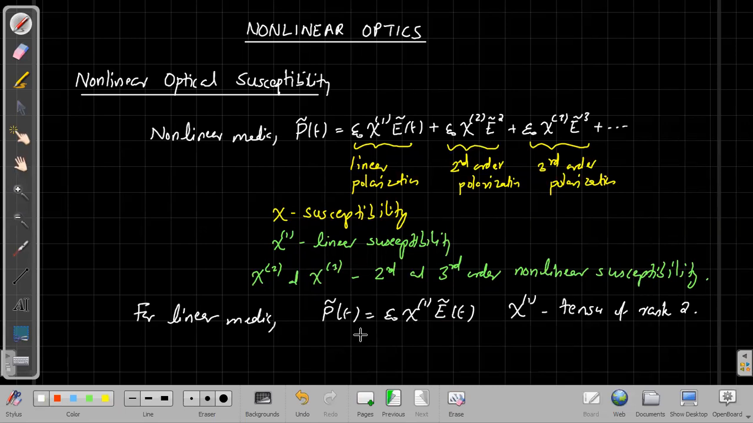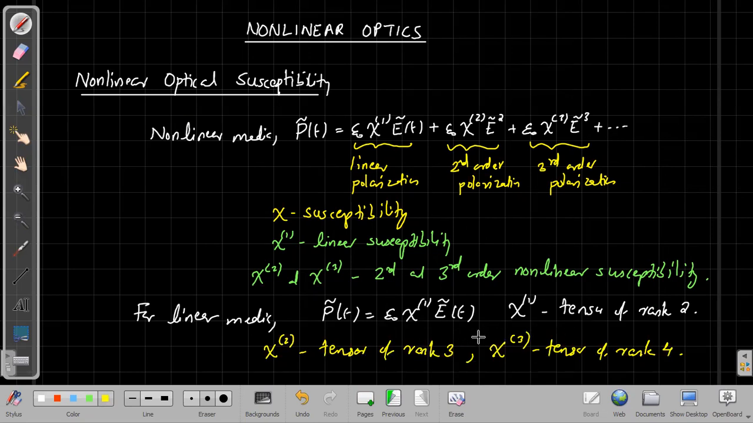Therefore, chi2 would be a tensor of rank 3, and chi3 a tensor of rank 4, etc. So you can generalize to any level.